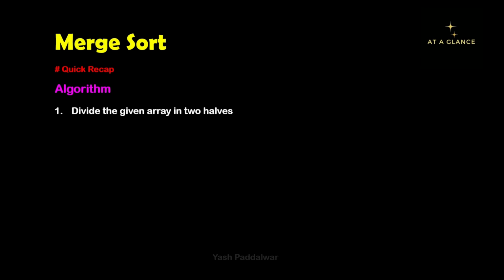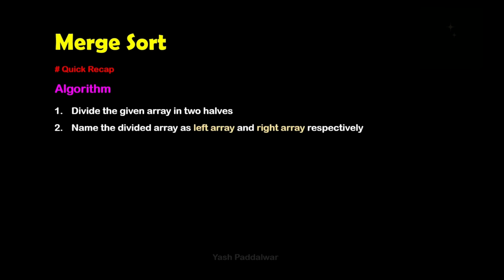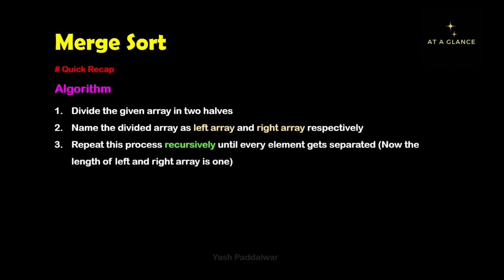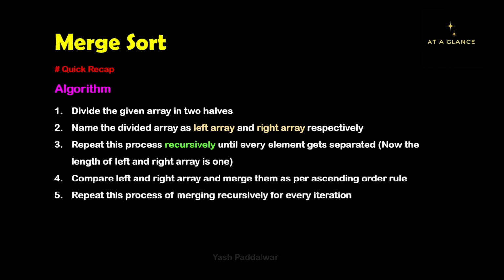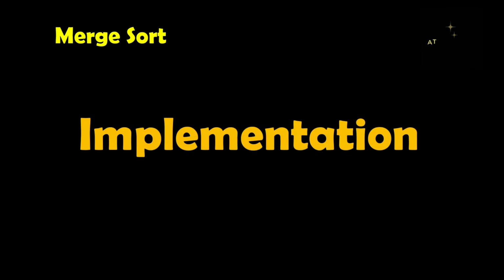So first we need to divide the array into two halves such that we will get two arrays, left array and right array. We need to recursively divide the arrays until and unless we are left with a single element in each array. Now the next step is to merge them. Now while merging, we need to compare every current element from the left array with the current element from the right array. Continue this process until the length of the recursion stack becomes 0. Finally, we will be left with a sorted array.